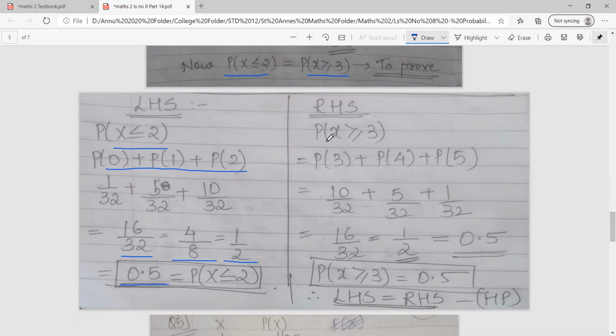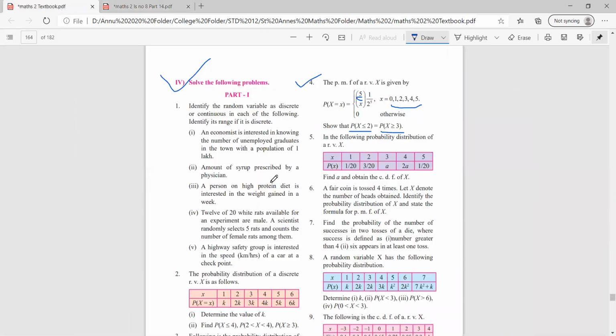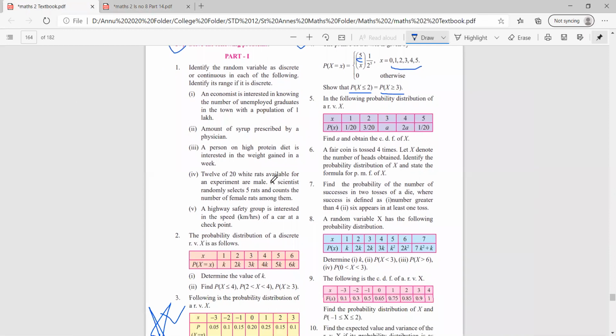Coming to the right hand side, probability of x greater than or equal to 3 is 3 or greater than 3. So p of 3 plus p of 4 plus p of 5. Again from the table above, I added 10 plus 5 plus 1 upon 32. I get the same answer 16 upon 32, which is half, which is 0.5. So what is your conclusion, class? From both of them, LHS is equal to RHS, hence proved. So this was again quite an easy sum.